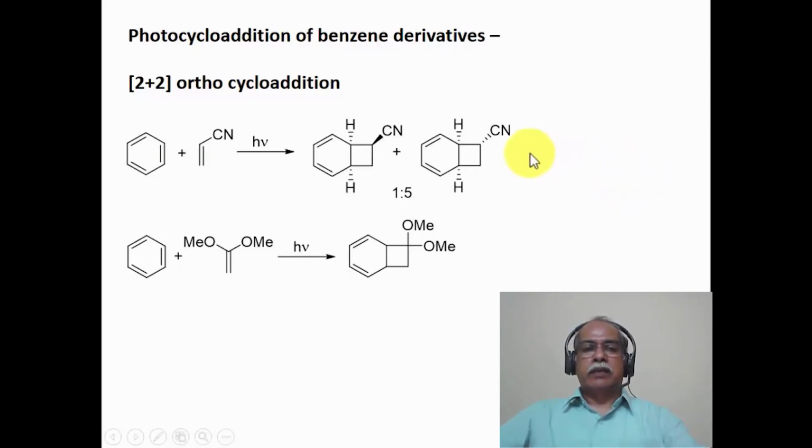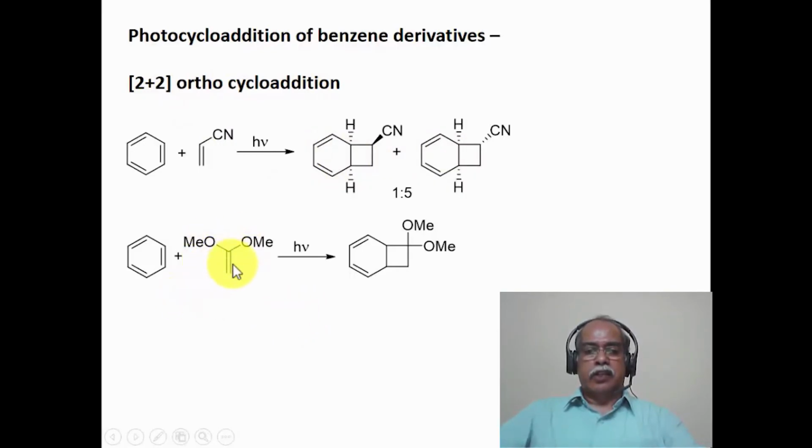Benzene does not undergo the Diels-Alder reaction except with dicyanoacetylene. With acrylonitrile, or electron-rich or electron-deficient olefins, it undergoes a 2+2 cycloaddition reaction, which could be considered a concerted reaction. The 2+2 cycloaddition is essentially a stereoselective reaction. The formation of this particular product in a 5:1 ratio gives diastereoisomeric products arising out of 2+2 ortho-cycloaddition.